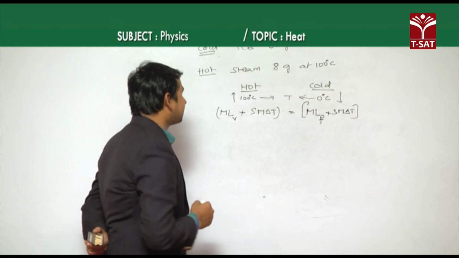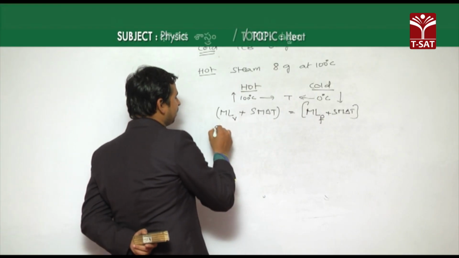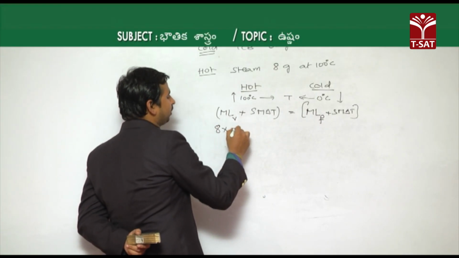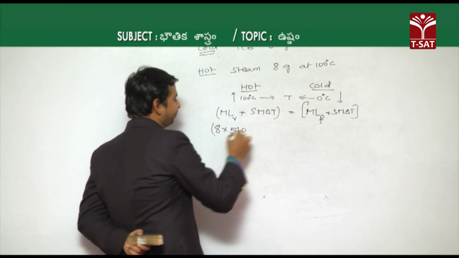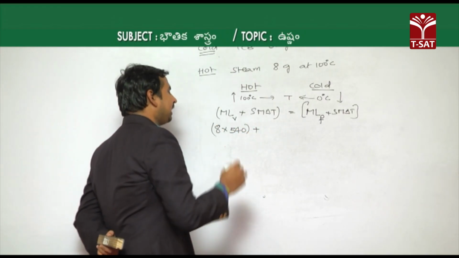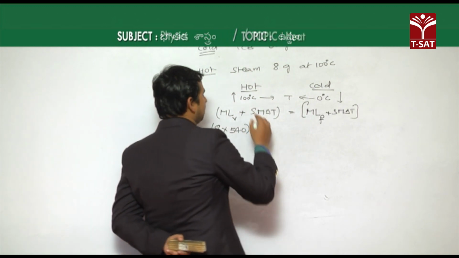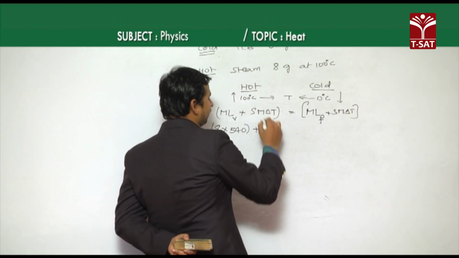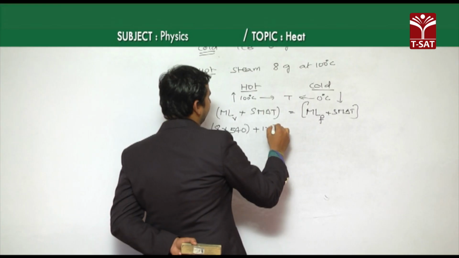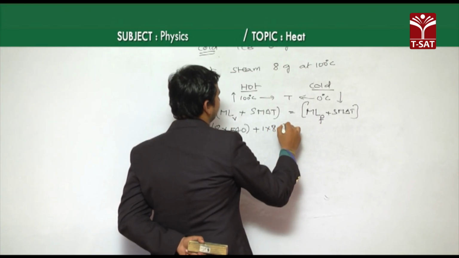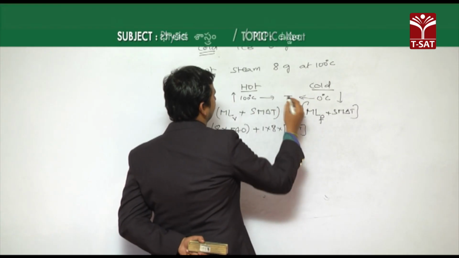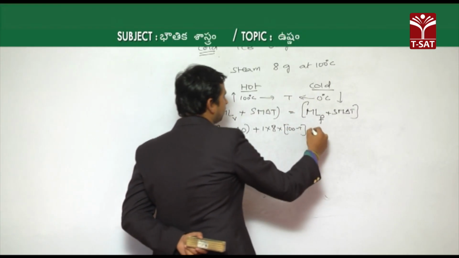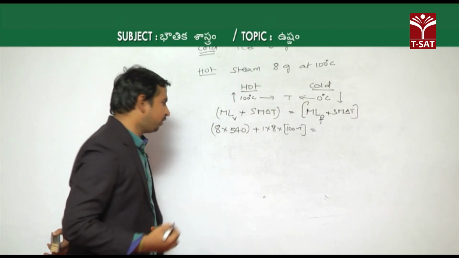As the mass given for the steam is 8 grams, and the latent heat of vaporization is 540 calories per gram, plus S m delta T, where the specific heat capacity of water is 1, its mass is 8 grams, and the temperature change is from 100 decreasing to, let us suppose, the final temperature T. This is all for the case of steam.